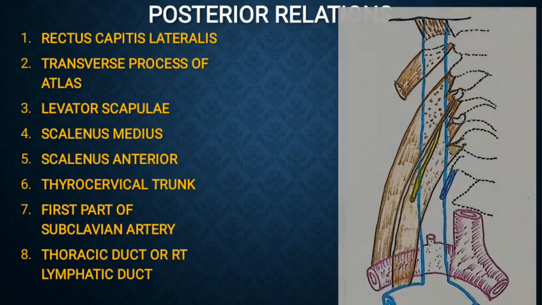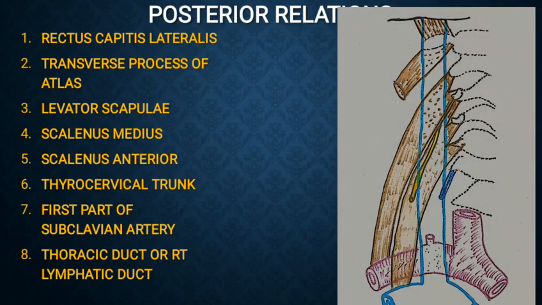Posteriorly, it is mostly related to the muscles. From above downwards, it is related to the rectus capitis lateralis, transverse process of the atlas bone, the levator scapulae muscle, scalenus medius and scalenus anterior muscles, and below that the first part of the subclavian artery with its thyrocervical trunk is also related. The thoracic duct and the right lymphatic duct are related to its termination.